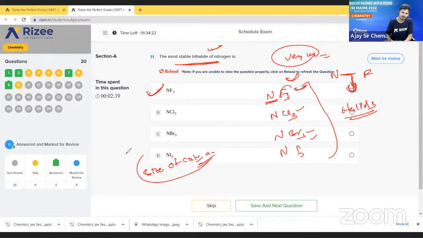If I say this concept, you will be confused, so very simple: the bigger the halide, the less the stability. Fluorine has a very small size, so nitrogen can form a very strong bond with fluorine compared to iodine, bromine and chlorine.